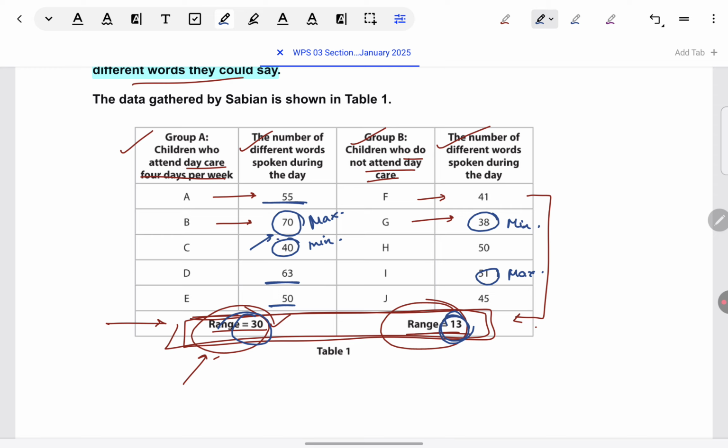This is just one child who spoke 70 words. Others are not even close to 70. The one who's got 63 is quite far away. In the same way, one's got 40. No one is as low as 40. Someone's 10 points above 40. So that is why we have been able to make the point relevant to the situation, because we considered the whole trend.